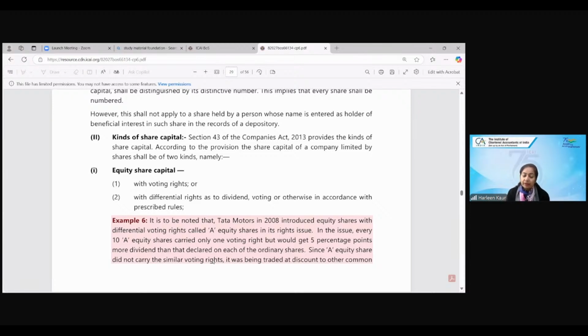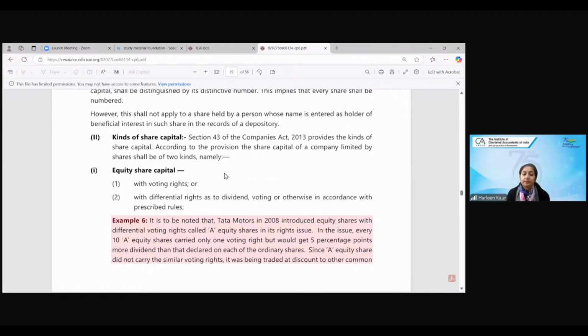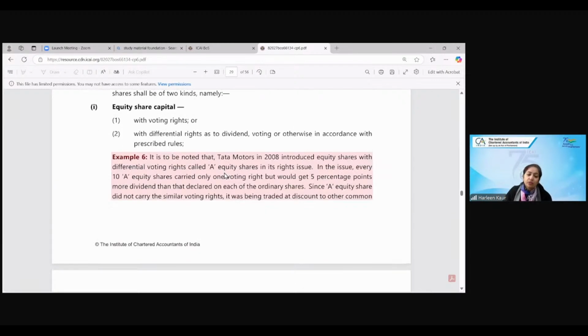Is that clear, everyone? Equity and preference shares. Yes. Ma'am, equity shareholders are the real owners of the company. Yes. And the preference shareholders are just like a guest. Exactly, you can say that, but the preference is given to them for the dividend.